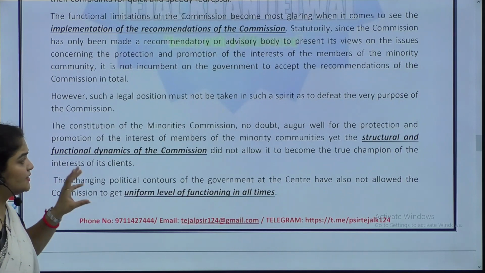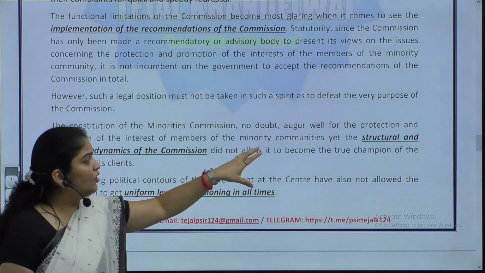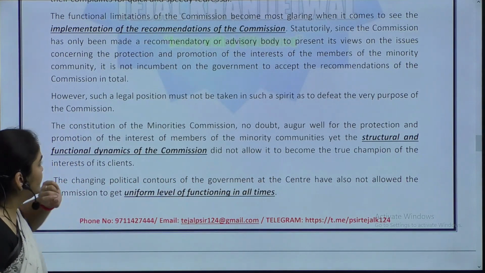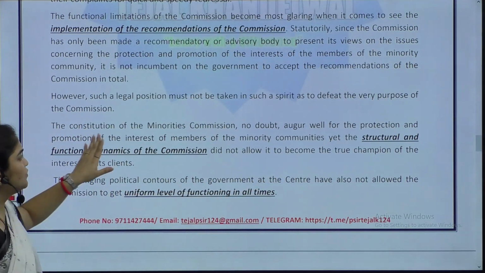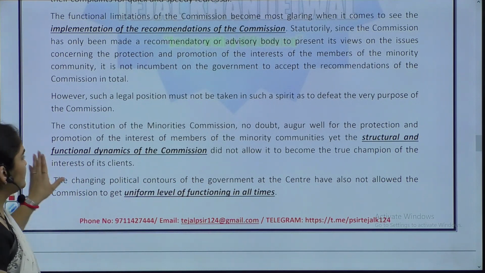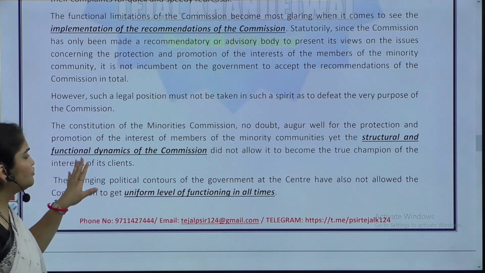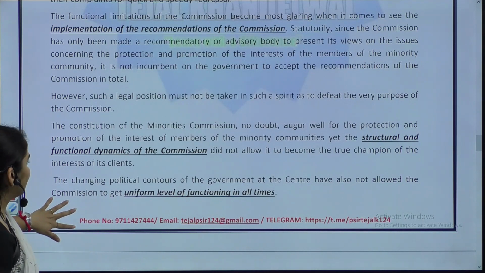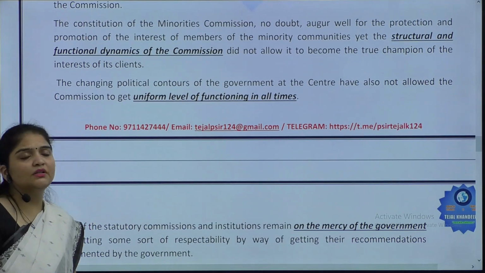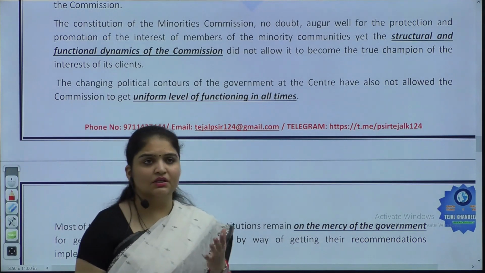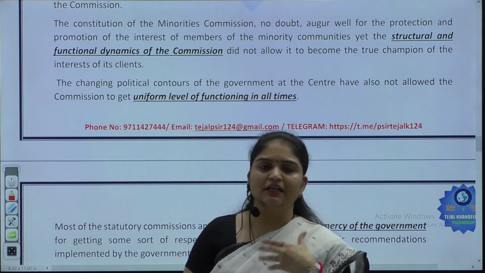So it is very important. The constitution of the minorities commission augurs well for the protection and promotion of minority communities, yet the structural and functional dynamics do not allow it to become the true champion of the interests of its clients. What has to be brought in is a uniform level of functioning at all levels, as with the other institutions.